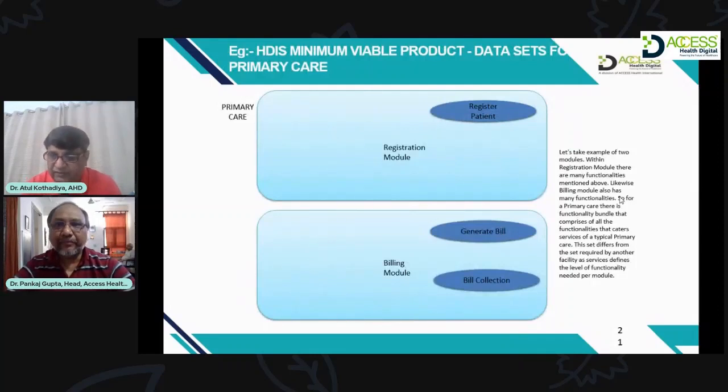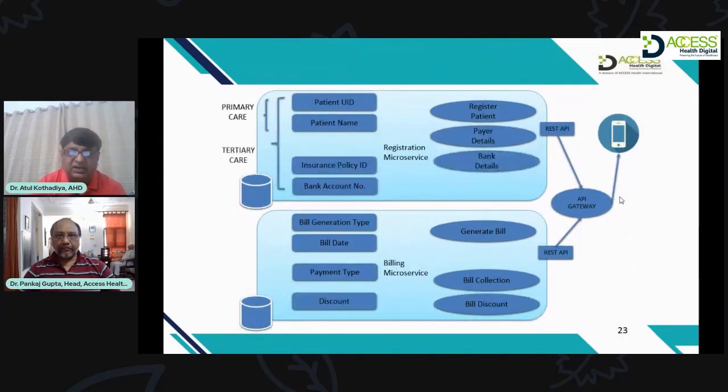So we spoke about microservices, right? Now let's take a look at primary care versus secondary care, and what the different services are which are required. Let's take a first example of primary care. You need to register a patient, and you need to generate a bill or bill collection. Now what is the difference? Secondary or tertiary care centers need more information.